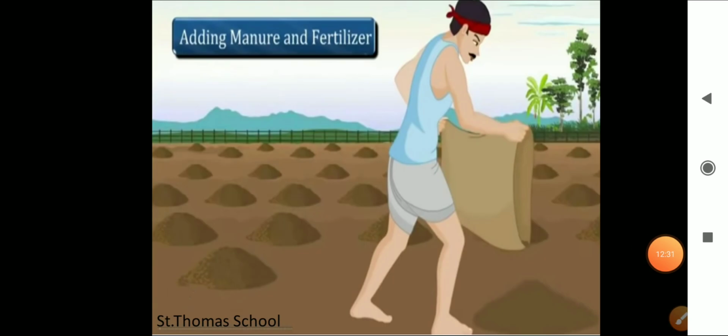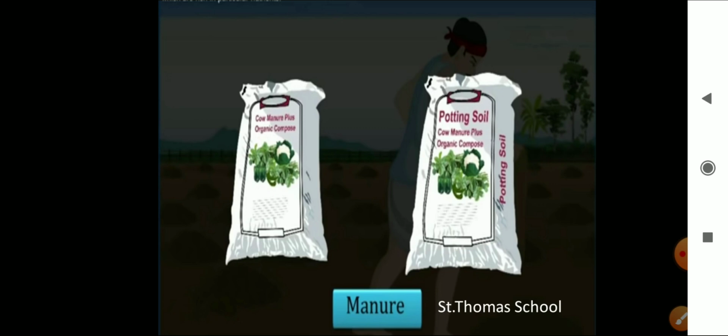So students, today we learned about adding manure and fertilizers, and how manure and fertilizers are useful. Using excess of fertilizer is also harmful, and using manure is very good, and it has some advantages also, right? These substances are added to the soil in the form of nutrients for healthy growth, and that is what we call manure and fertilizers, right?